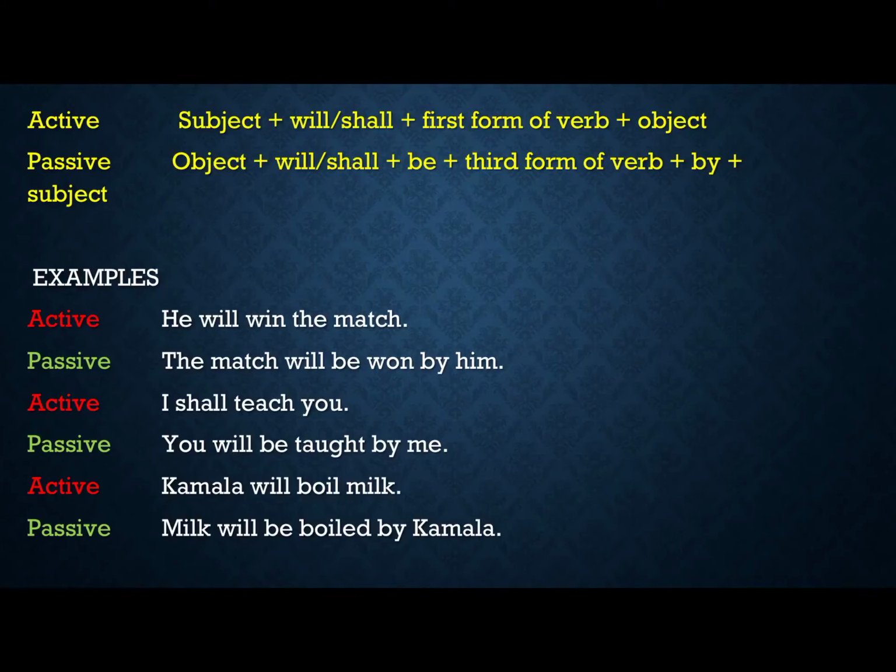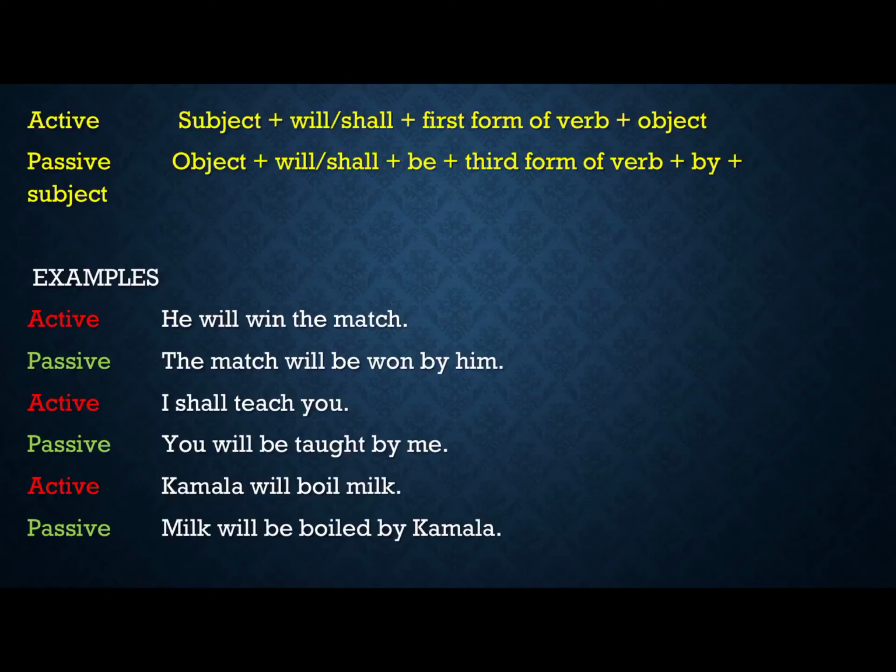One is direct object and another is indirect object. So when I am writing this sentence, I shall teach you English, English will be the direct object because English is directly connected to I, and then you. So we can frame two passive voice of this sentence.